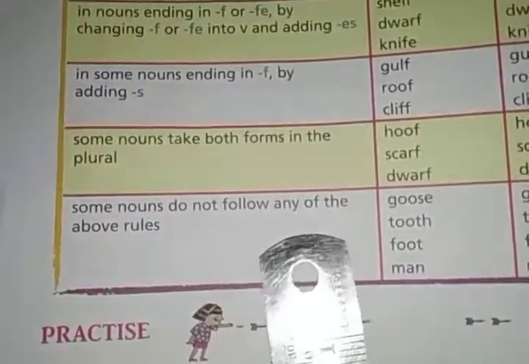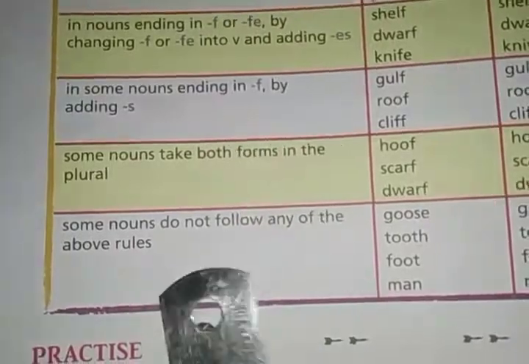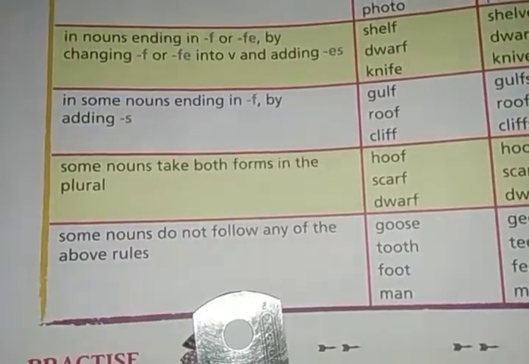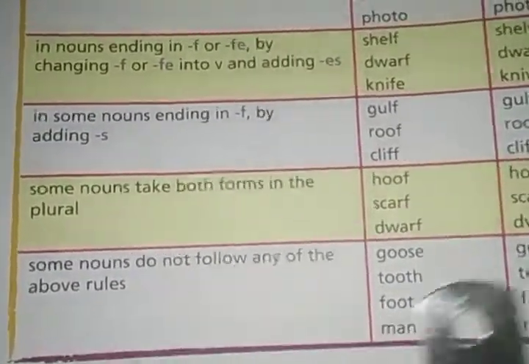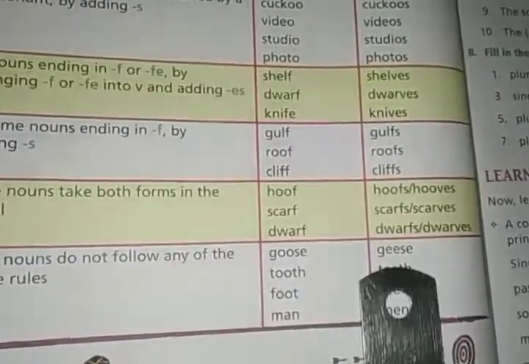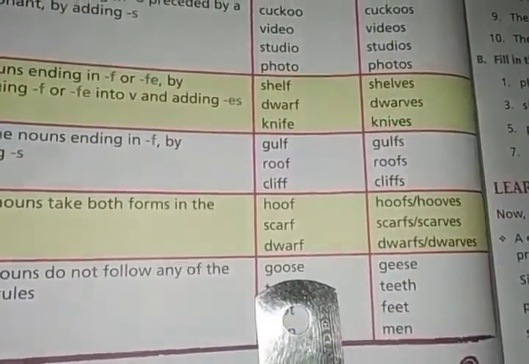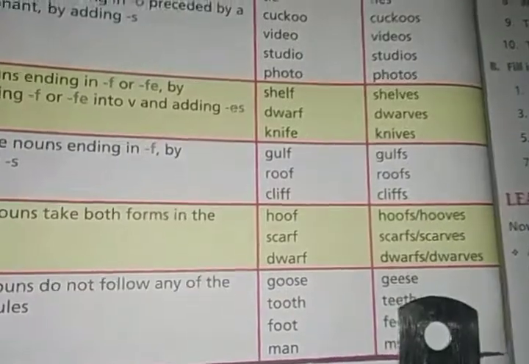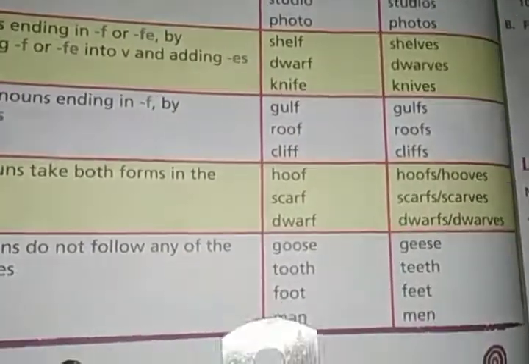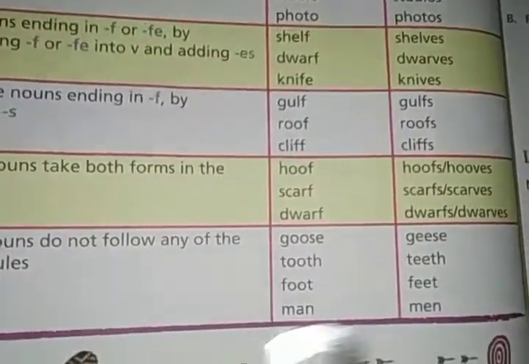Some nouns do not follow any of the above rules. Some nouns you'll get which do not follow any of the above rules. Look at the word goose, it becomes geese. Goose is the singular noun and geese becomes the plural noun. Tooth, teeth. Foot, feet. Man, men.